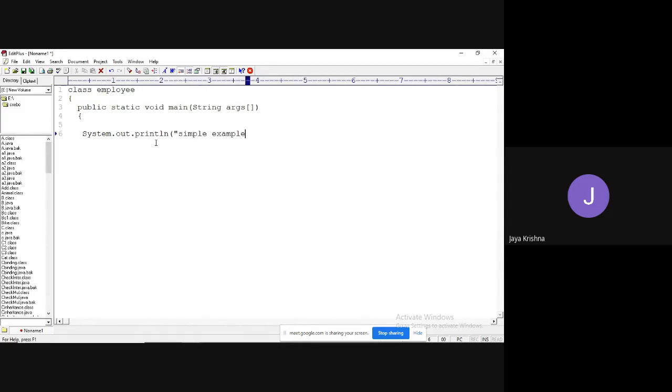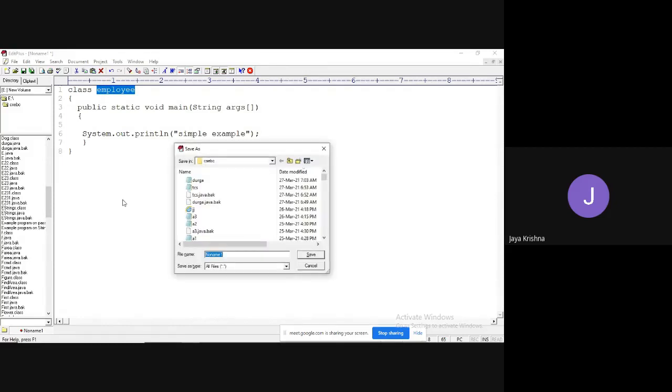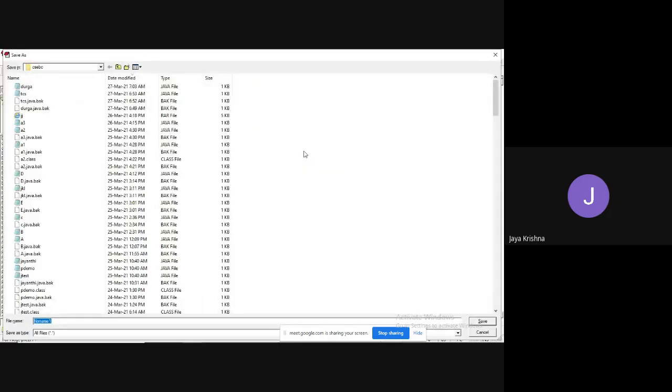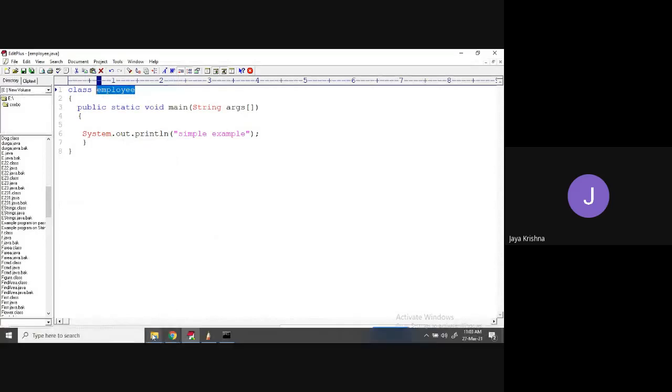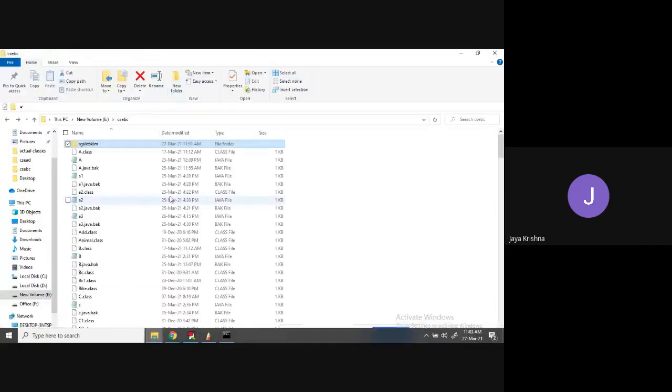Simple example. Is there any file name with employee? No, nothing, right? So I'm going to save. Observe clearly where I'm going to save. I'm going to save directly here itself in the CSCB folder, employee.java. This is important, where it is saving.